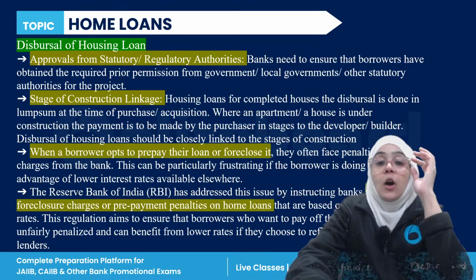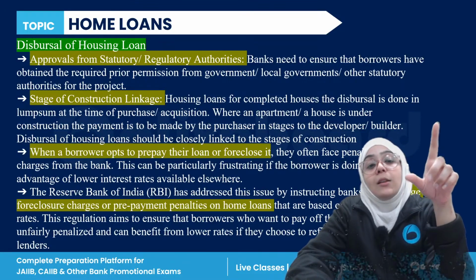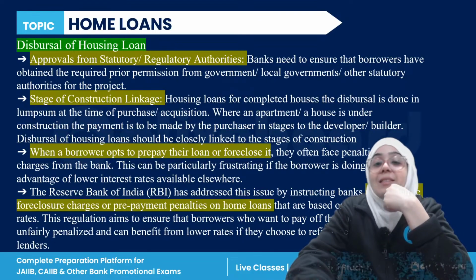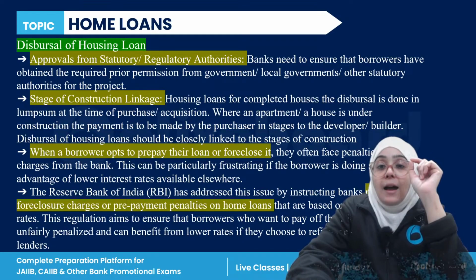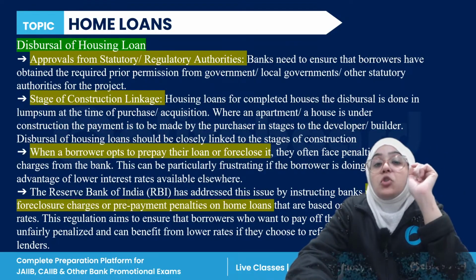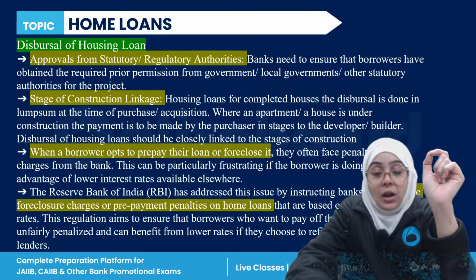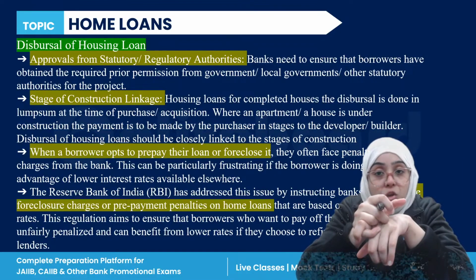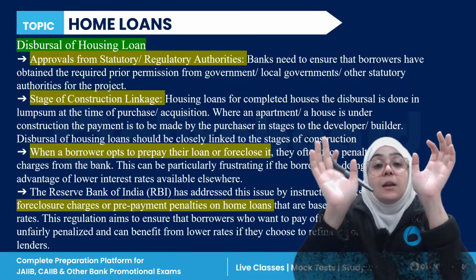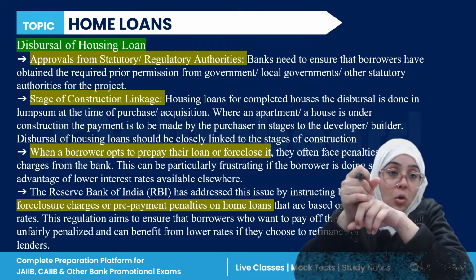Now, disbursal of the home loan. If we talk about disbursing the home loan, first of all, approval from a regulatory or statutory authority is needed. So the bank needs to ensure that the borrower has obtained the required permission from the government, local government, or any statutory body for the project. So if you are going to start any project, the bank needs to ensure that the borrower has prior permission from the government, local government, or other statutory authorities.